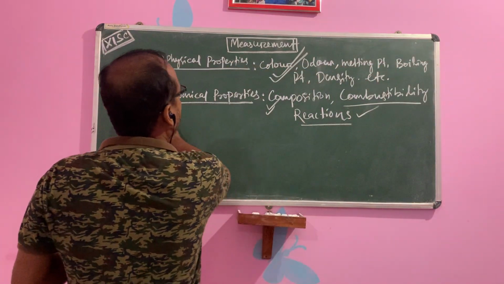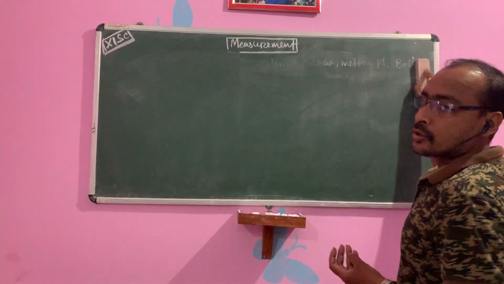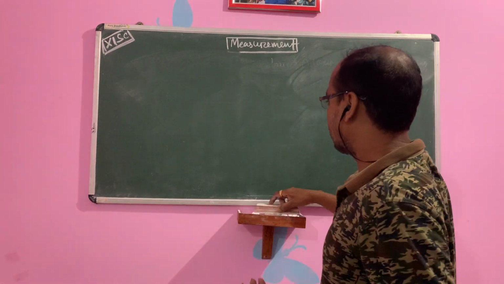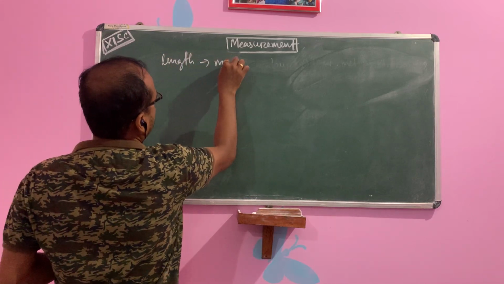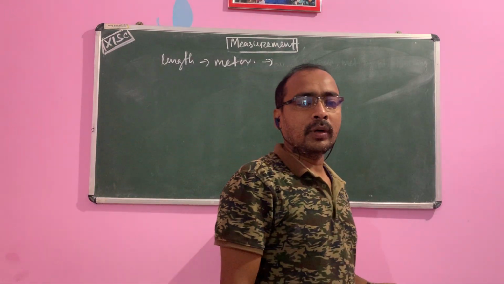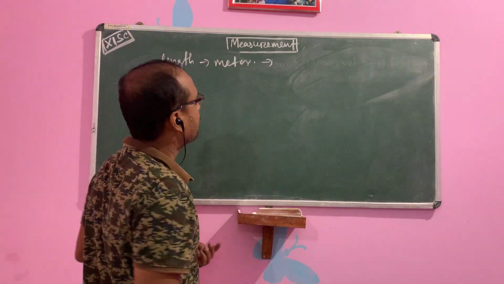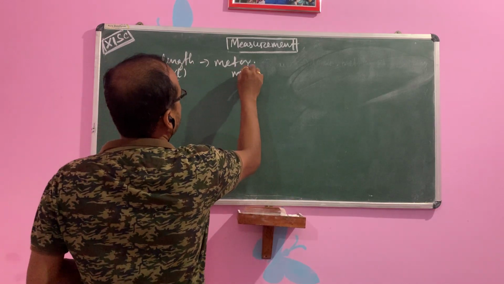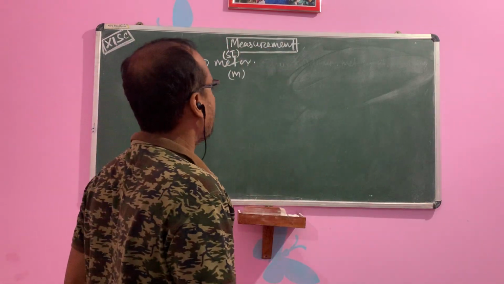Okay, so what are the parameters? Length. What is the SI unit of length? All of you know about the length, that is the meter. And what is the symbol? Length is your L, meter is your M. Length is the symbol L and meter is the SI unit, M.